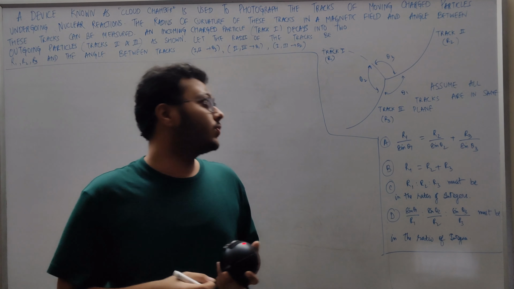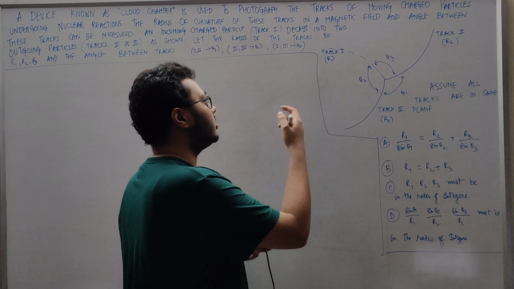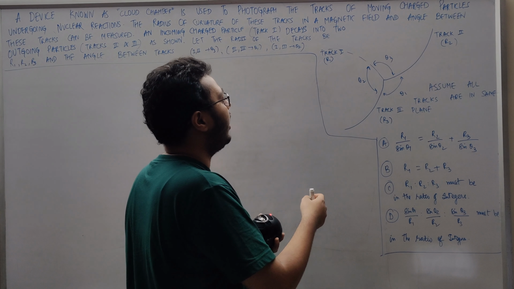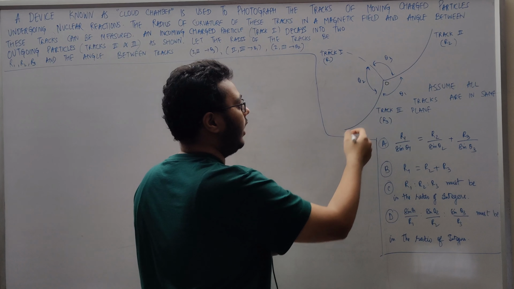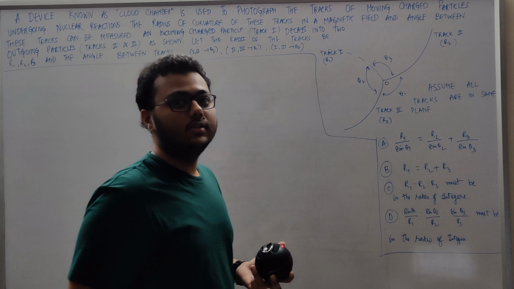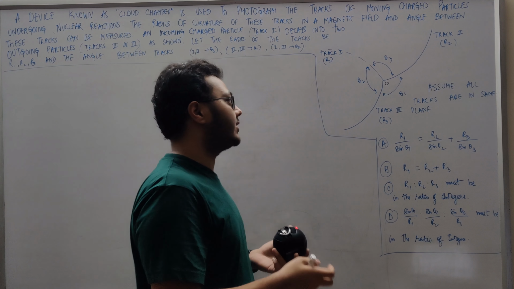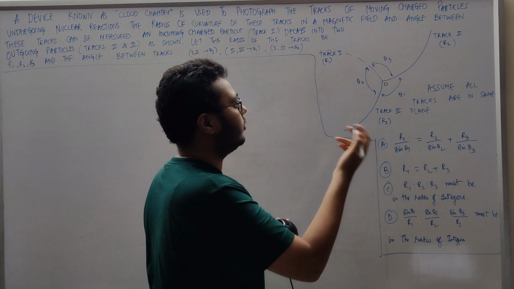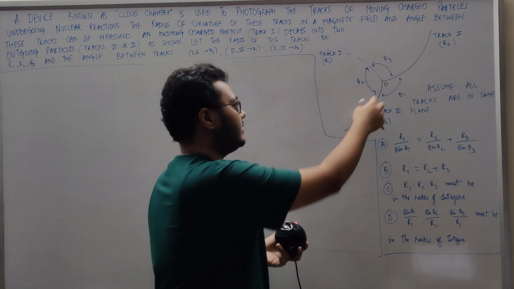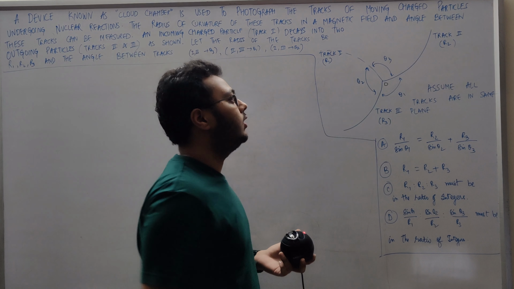This question says we had a charged particle, let's say Q, and it came along this path, track 1, and let's say this point is O. At this point O, due to some nuclear reactions, it exploded and disbanded into two other charged particles, let's say Q2 and Q3, which follow track 3 and track 2.